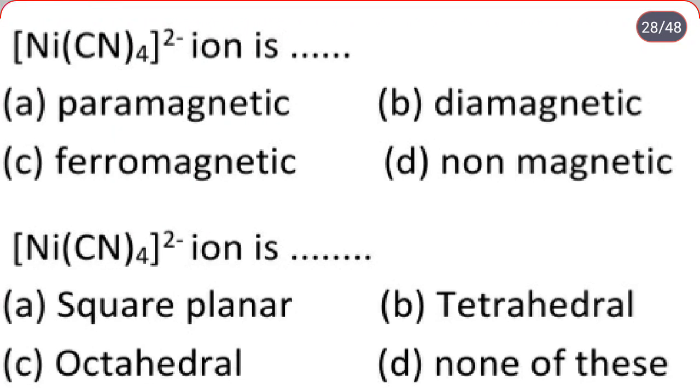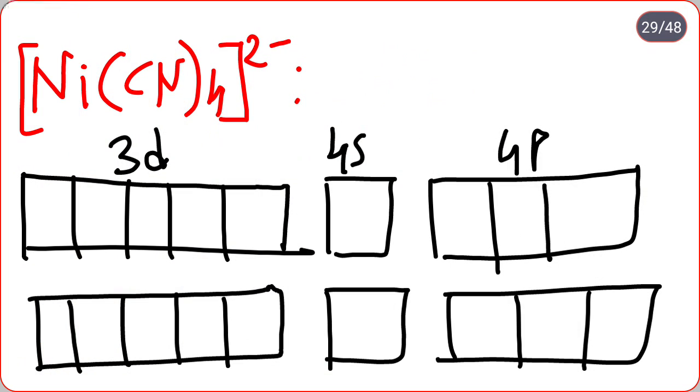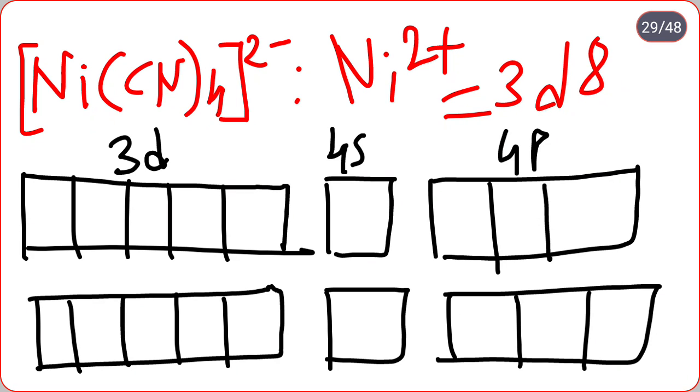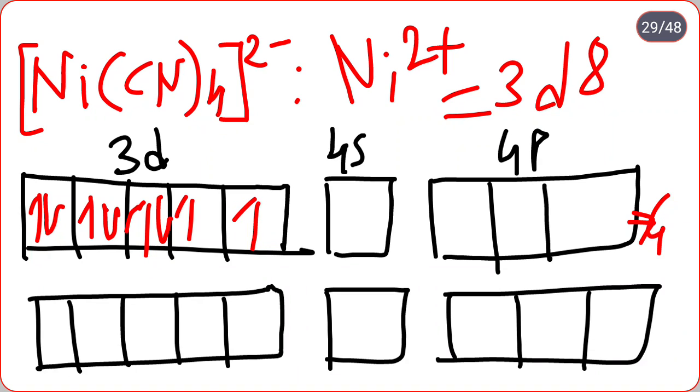Ni(CN)4 2 minus ion is the same, we check. So nickel is in which oxidation state? 2 plus, outermost electronic configuration 3d8, therefore 1 2 3 4 5 6 7 8. Here cyanide is a strong electron pair donor, so during formation of the complex, what happens? Electron pairing takes place. How is it? It is in the ground state, while in the excited state, what happens?